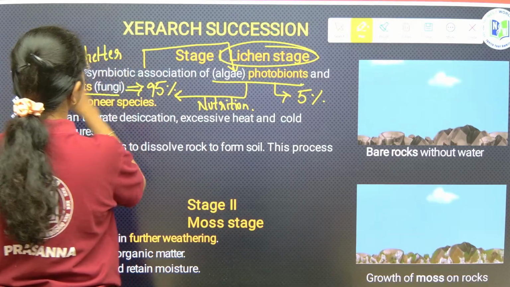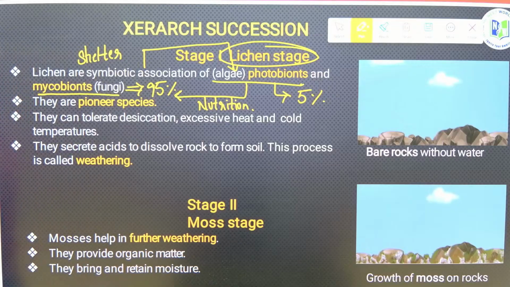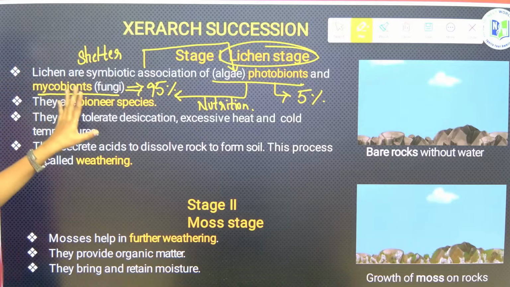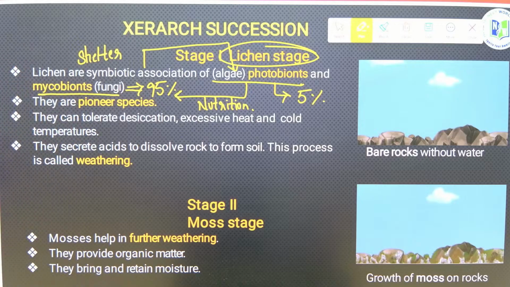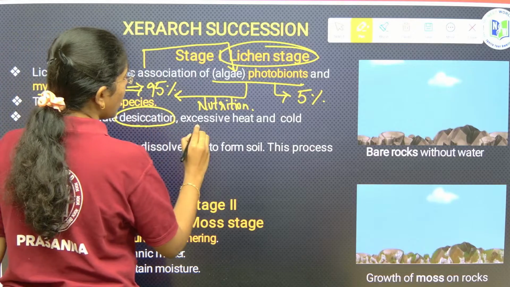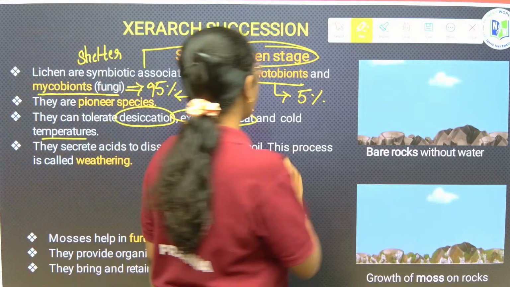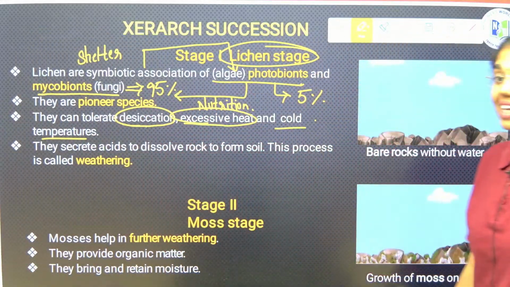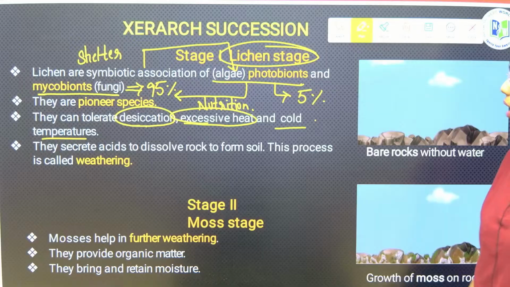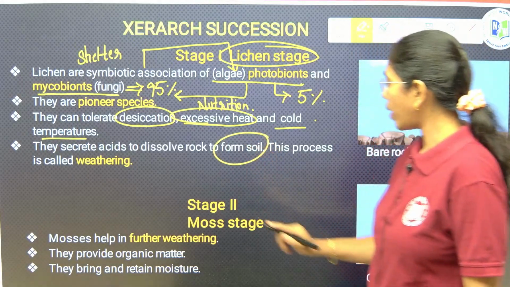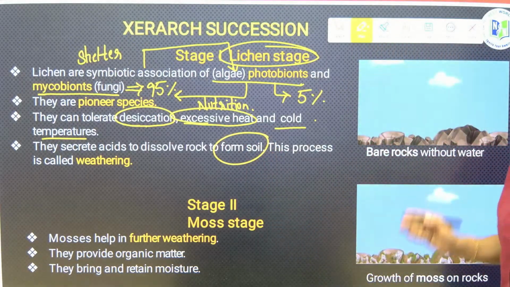Fungi will provide shelter to algae. Clear, right? Now, as they are starting up the process of succession, they are addressed as what? Pioneer species. They can tolerate desiccation, excessive heat and cold temperatures. They secrete acids to dissolve rock from the soil. Fine, right? This process is called weathering.